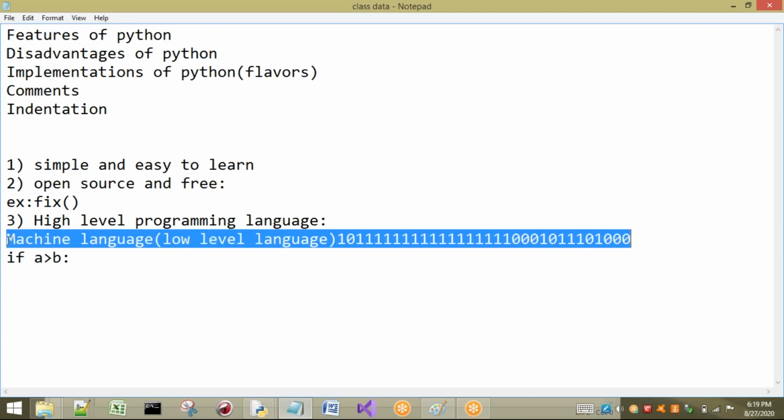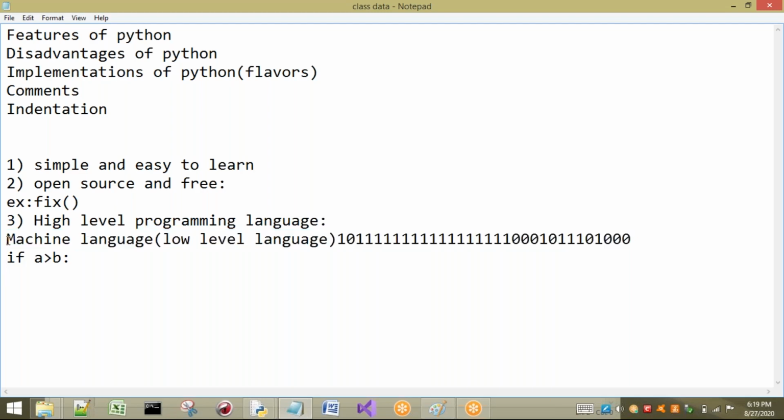About this high level, which is easy to understand, and machine level means zeros and ones. You should also remember some of the activities like memory management, and also we can consider security. These activities we are not going to take care of, Python is going to take care of. Anyway, this is one of the features.